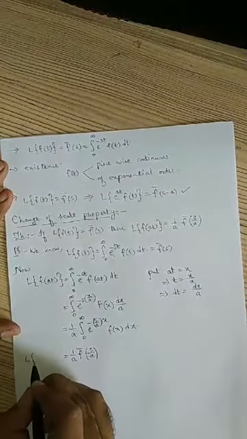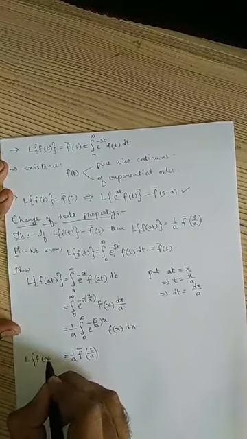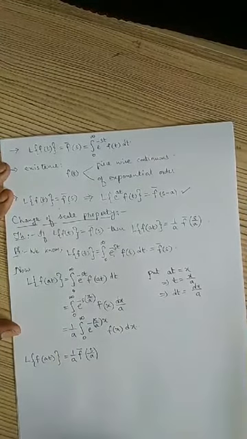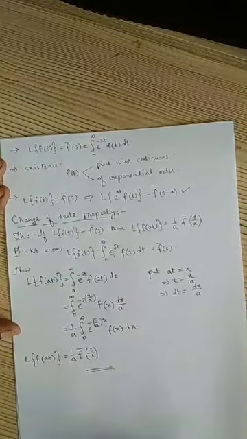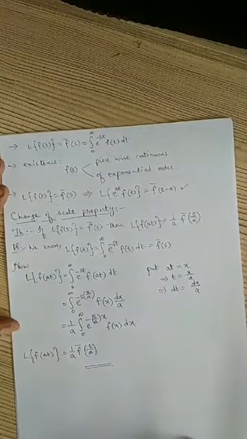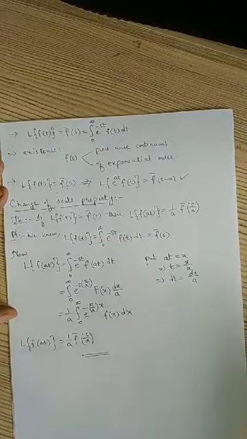So we have proved that Laplace transform of f of at is given by 1 by a f bar of s by a. This is called the change of scale property. Right, now we will see one problem. We have to remember the property.